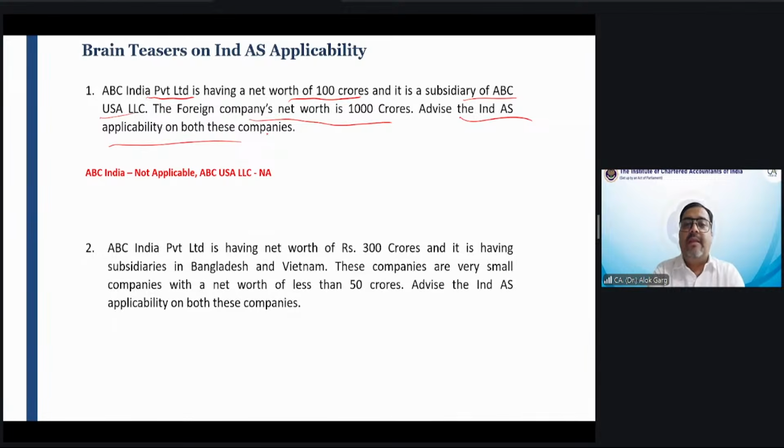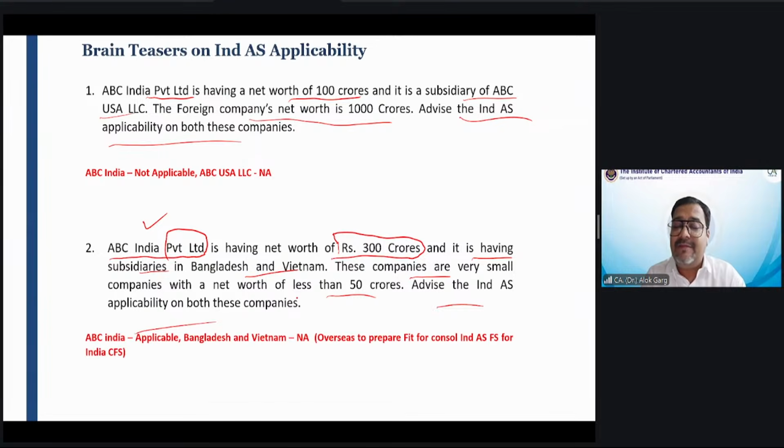Second question. ABC India Private Limited, an unlisted entity. Net worth is 300 crore, more than 250 crore. Yes, Ind AS is applicable on this entity. And it has subsidiaries in Bangladesh and Vietnam. These companies are very small, with a net worth of less than 50 crore. Whether it makes any difference if this Bangladesh and Vietnam entity has a net worth of 5 lakh crore? Whether it makes any difference? The answer is no. Advise the Ind AS applicability on both these companies.